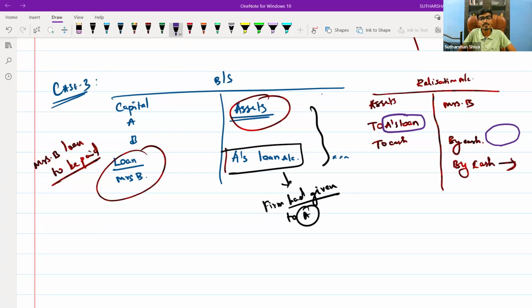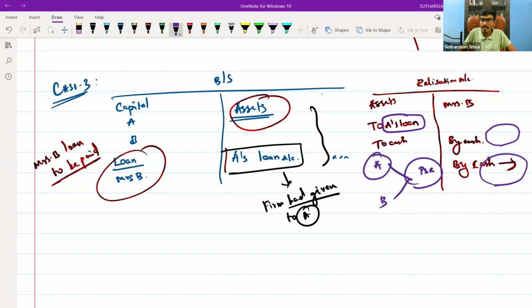A is a partner, he is also putting in capital, and the firm has also given a loan to A. Suppose I put it in the realization account, the other partner B will suffer, because whatever the profit or loss is, it should be distributed among the partners A and B. On the basis of the profit sharing ratio, we will transfer, right?